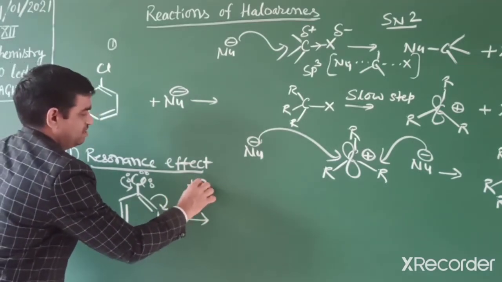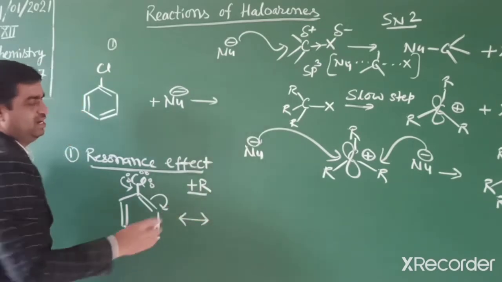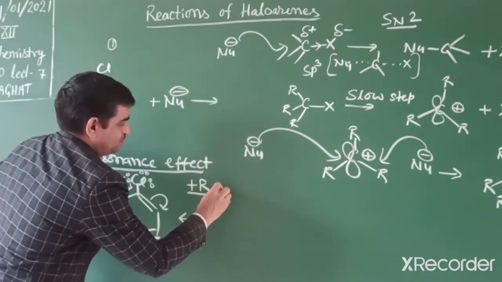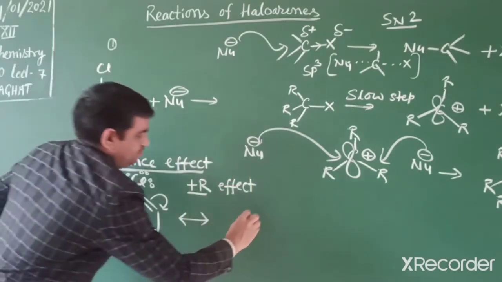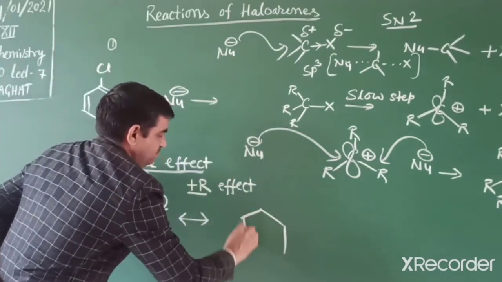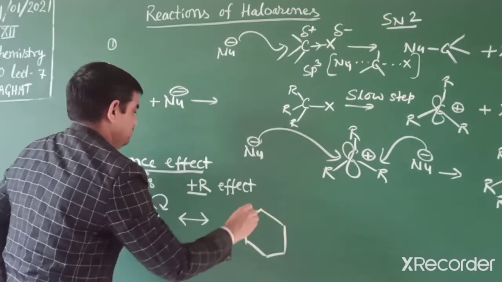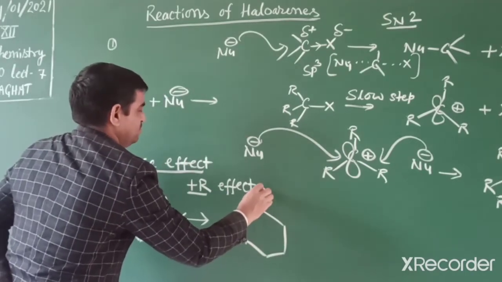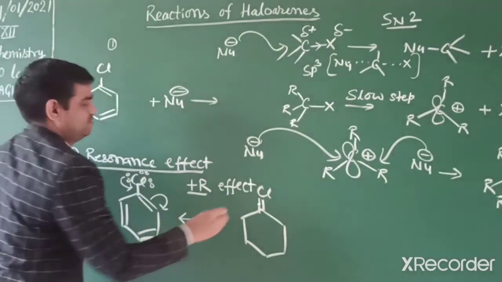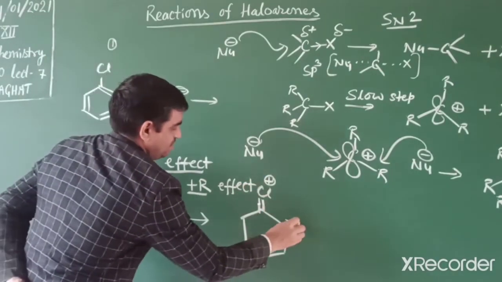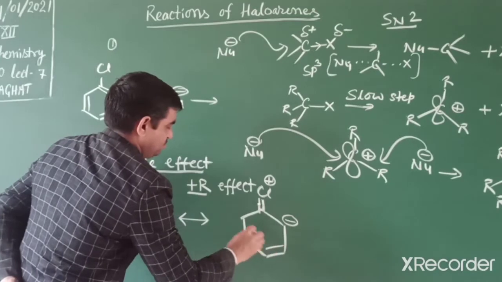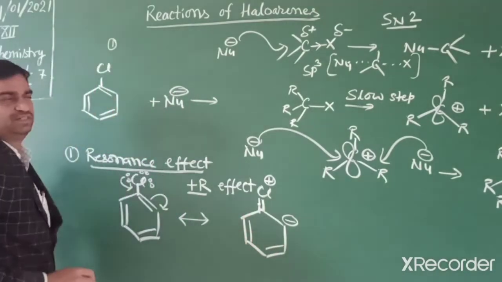Chlorine gets a partial double bond and has a positive charge, and the carbon appears negative. So this is a resonance structure.